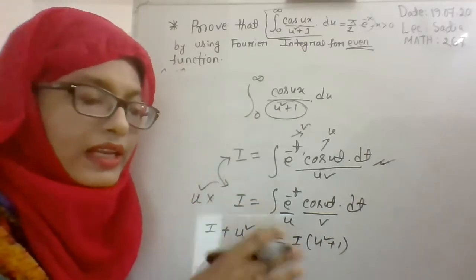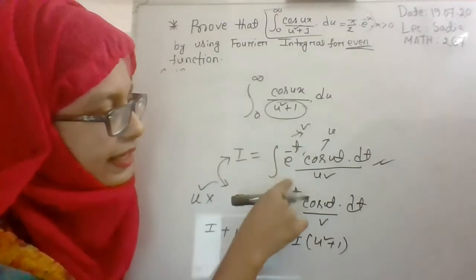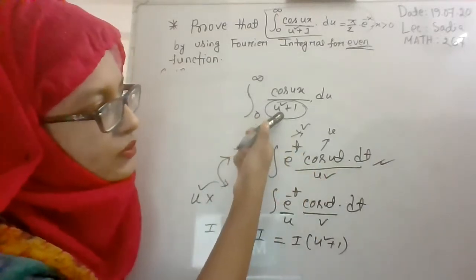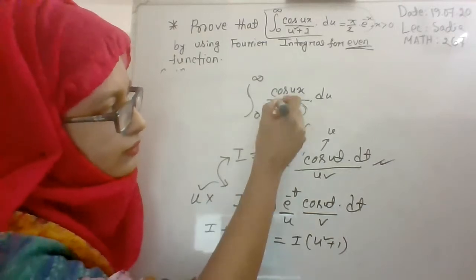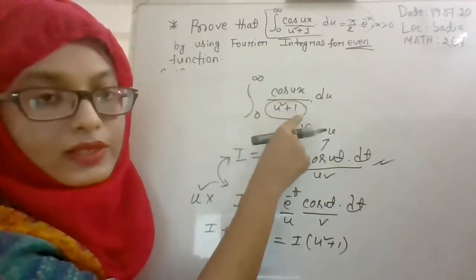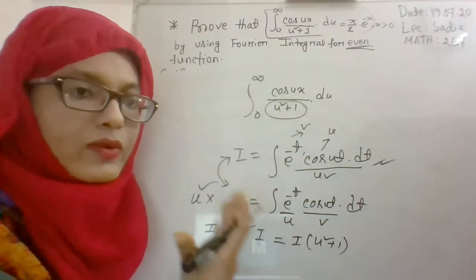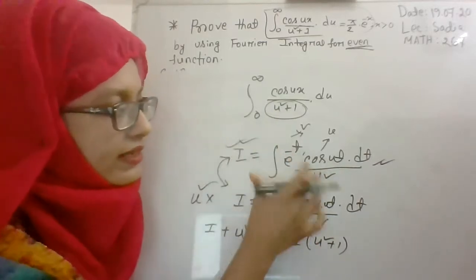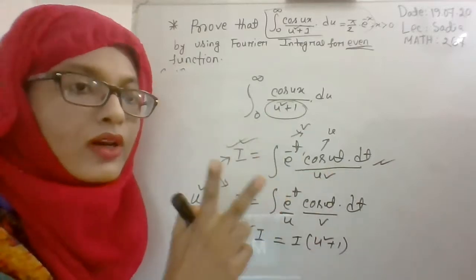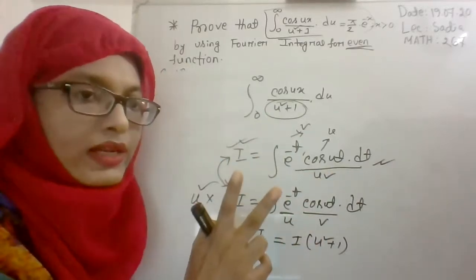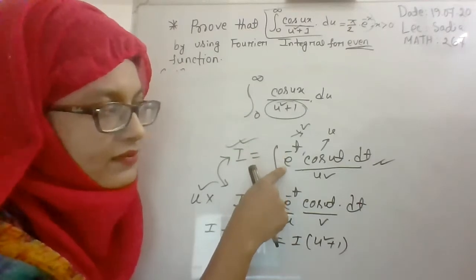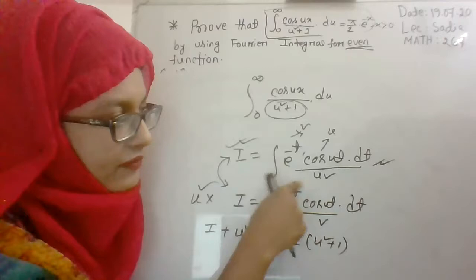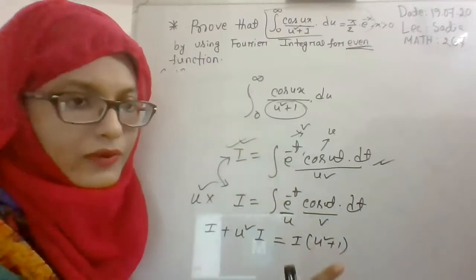Basically, in this procedure, we obtain an integral like this, e to the power minus t cos ut dt, right? And in our proof, we have to obtain this denominator u square plus 1. But how? For obtaining this u square plus 1, you have to maintain a special trick. You have to integrate this integral 2 times. For the first one, you have to consider e to the power minus t as v and cos ut as u. So at first, we will integrate this integral by using UV formula.